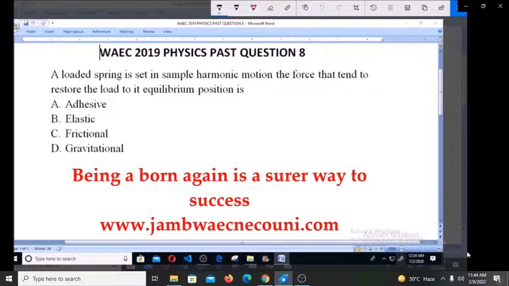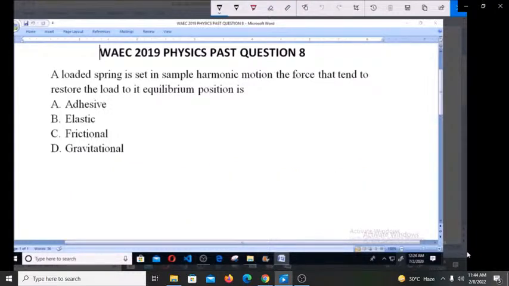Let's look at WAEC 2019 physics past question number 8. A loaded spring is set in simple harmonic motion. The force that tends to restore the load to its equilibrium position is A, adhesive, B, elastic, C, frictional, D, gravitational. So which form of this force?